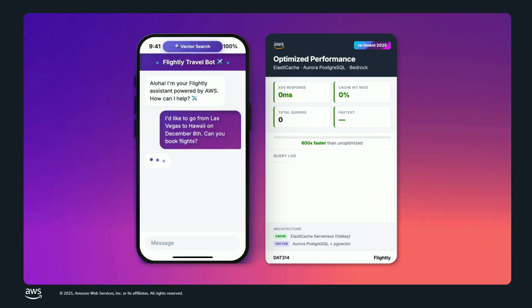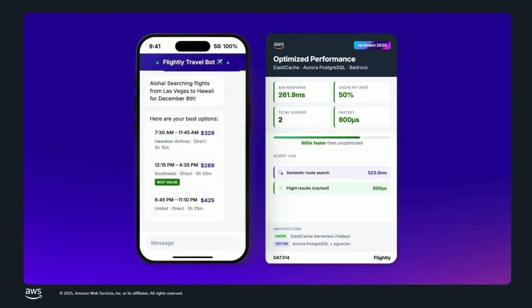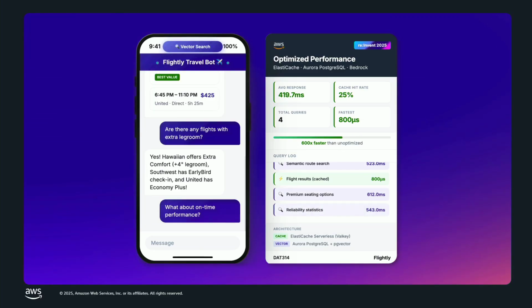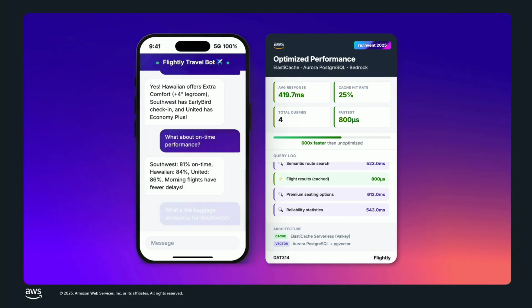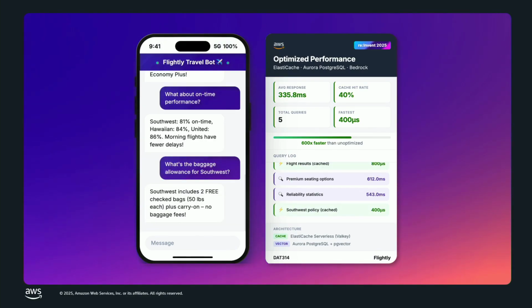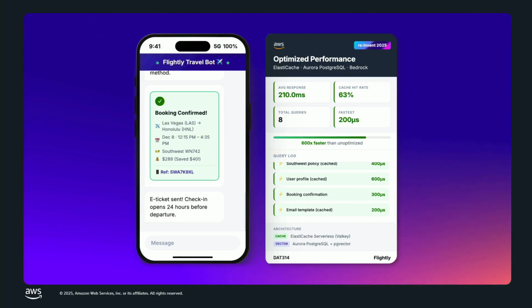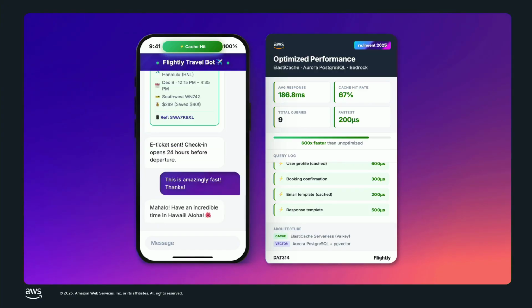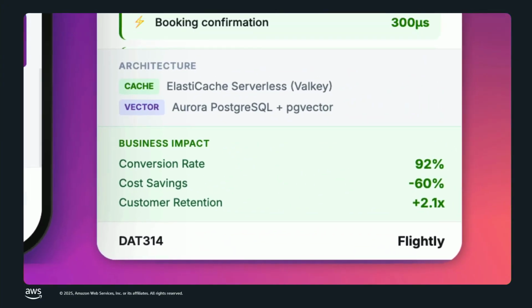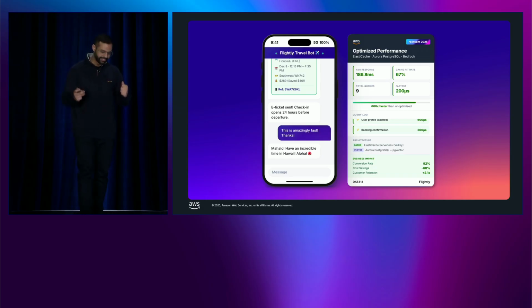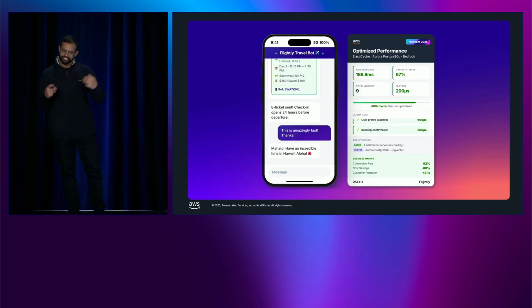So remember my Friday frustration? Same journey, completely rebuilt. In this case, Valkey caches the frequently asked questions, baggage policies, booking templates, email templates, and it returns these results in microseconds. Aurora with pgvector handles the route information, looking up seat preferences, long-term memory, semantic search, all in 2-digit milliseconds. 9 out of 10 customers stay, 60% cost savings, performance that truly scales. And with that, Flightly is ready for Hawaii, and so are you.